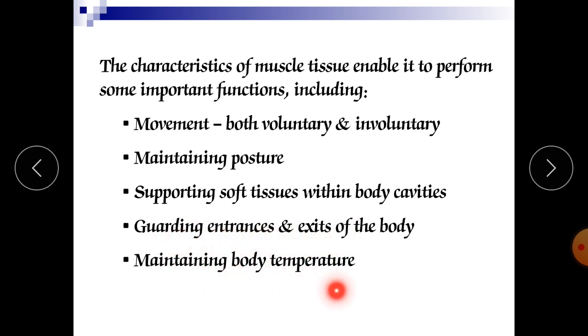Maintaining body temperature. Our muscles are able to produce heat inside our body, so they are doing the process of thermoregulation in our body. In this fashion they are maintaining our body temperature.